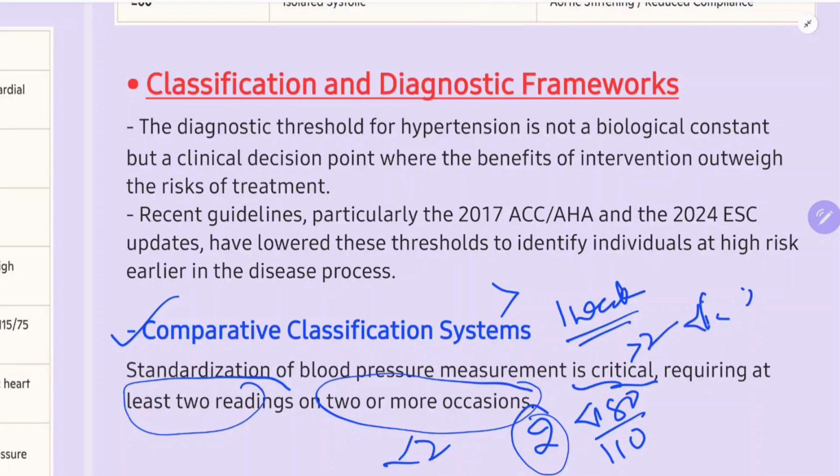Less than 180 by 110, you should measure the BP of the patient over more than 2 visits, and you should take the average. In each visit, you should measure the BP 2 times and take the average of those 2 readings. And if the BP on more than 2 visits is more than 140 by 90 or 130 by 80, depending upon the context, you will start the antihypertensive medications.